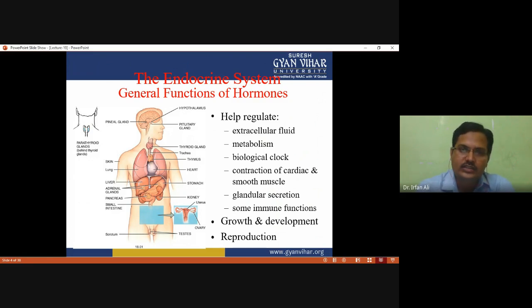The endocrine system and the hormones it secretes help regulate extracellular fluid and metabolism, and it also acts as a biological clock, like the pineal gland. It also regulates contraction of cardiac and smooth muscle, glandular secretion, some immune function, growth and development, and reproduction. All these functions are regulated by hormones.